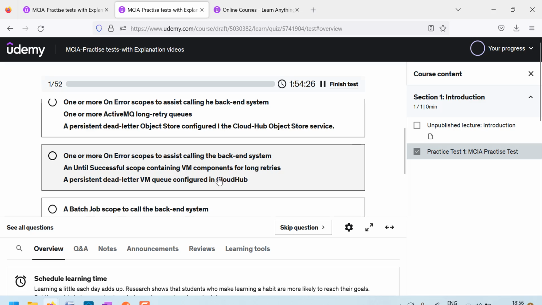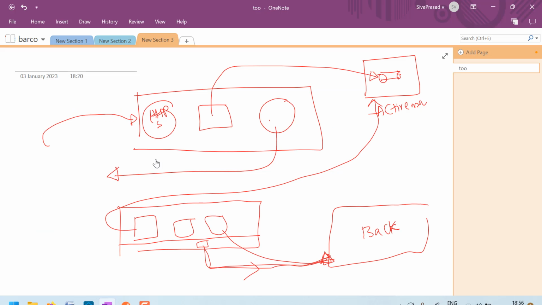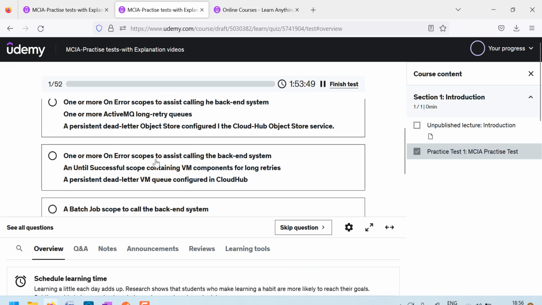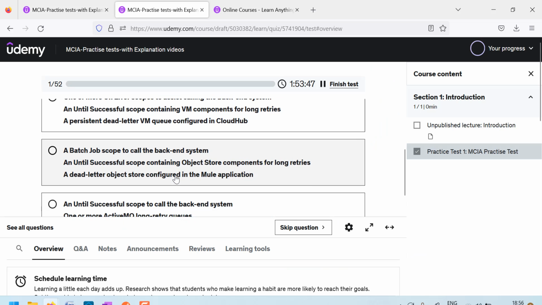Again, it says one or more error scopes to assist calling the backend system. We don't want to handle and call the backend system in the on-error scope, because calling the backend system after handling will be one time. I think wherever we send a message to the backend system, we should have a retry mechanism using an until successful scope. Let us see, is there any option for that?